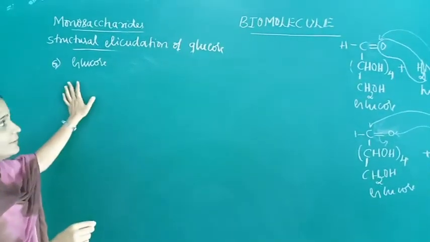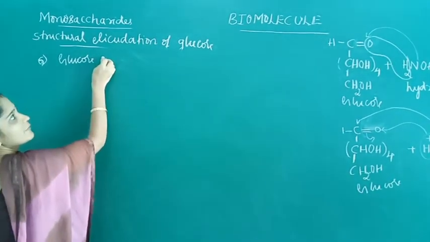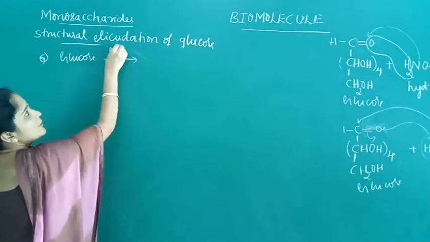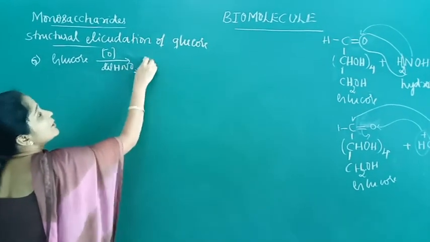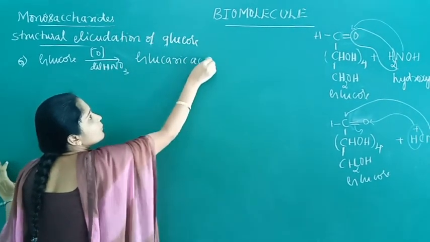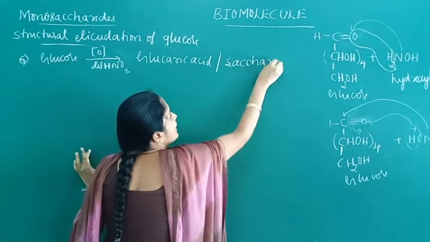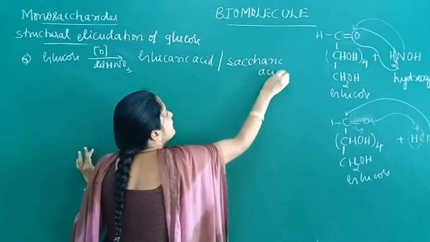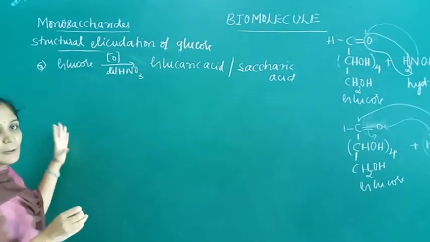Next, coming to the next point, when glucose is oxidized with dilute HNO3, we get glutaric acid or saccharic acid. So this reaction indicates the presence of a primary alcoholic group in glucose.